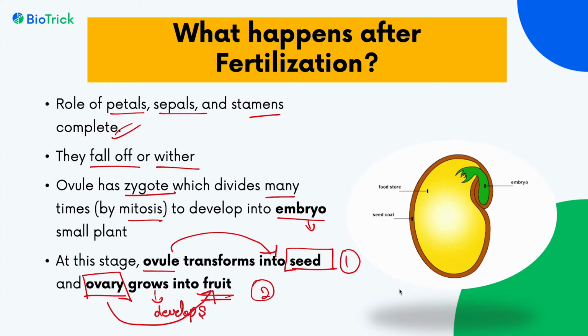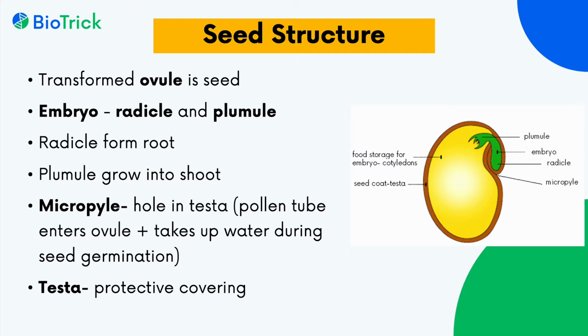If you look at the diagram of a seed, this is a seed diagram. The seed has an embryo in it and the seed is the transformed form of the ovule. This is the embryo inside the seed, and this embryo will form the new individual plant in future, and it is called seed germination. When the seed germinates, the new plant forms from the embryo. Now let's look at the structure of the seed.